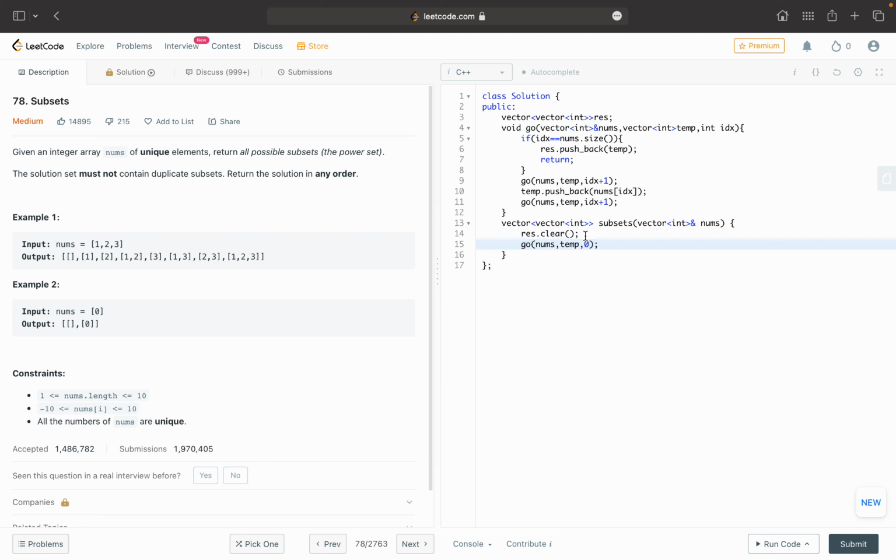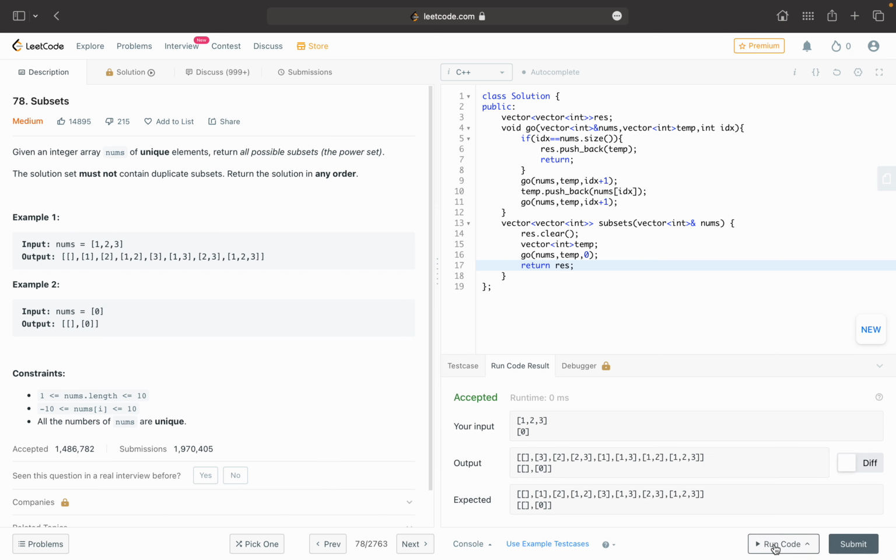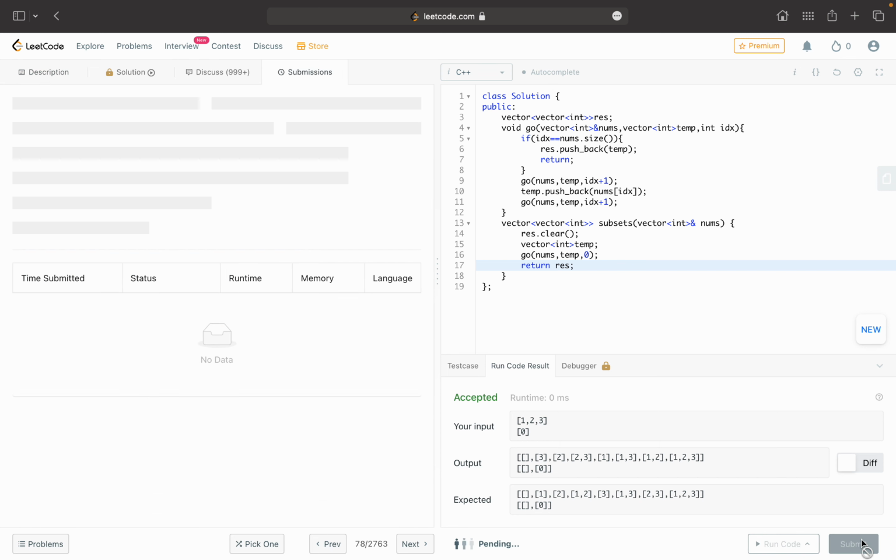I have to create a vector. Now return the result. Let's check whether it is correct or not. I think it's correct.